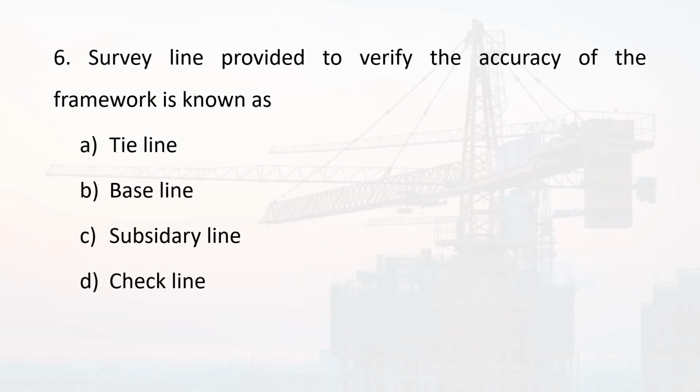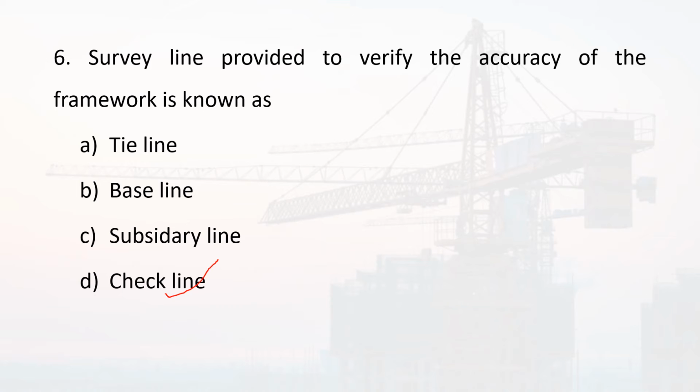Next question, survey line provided to verify the accuracy of the framework is known as option A, tie line, option B, baseline, option C, subsidiary line, and option D, check line. So, the correct answer is option D, check line. Check lines are the lines provided to verify the accuracy of the framework of the survey line.